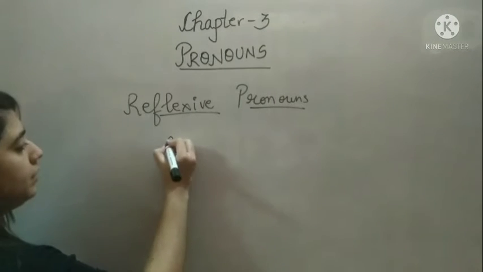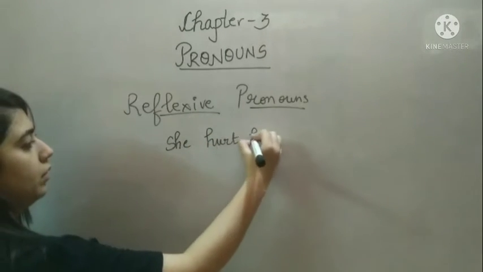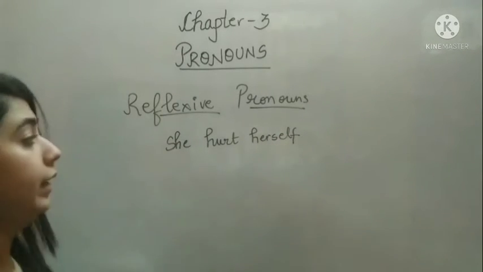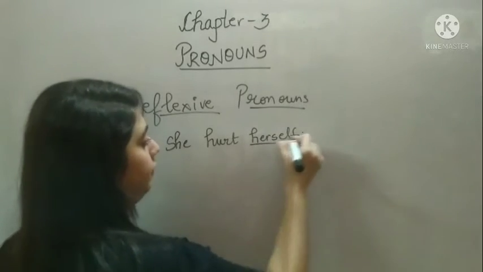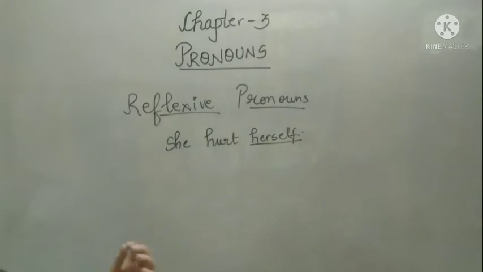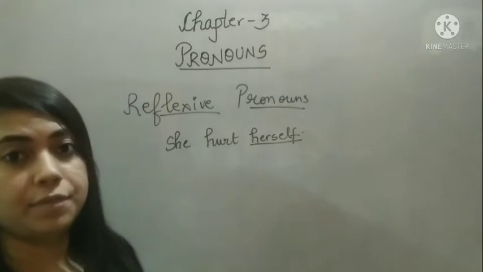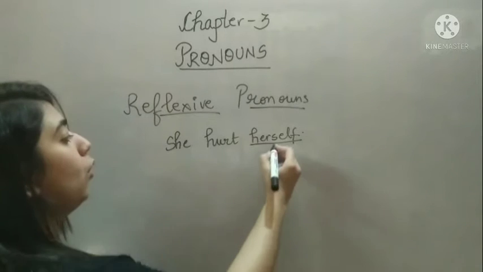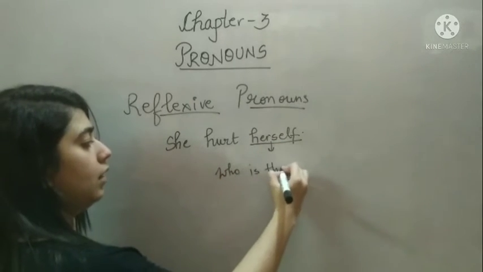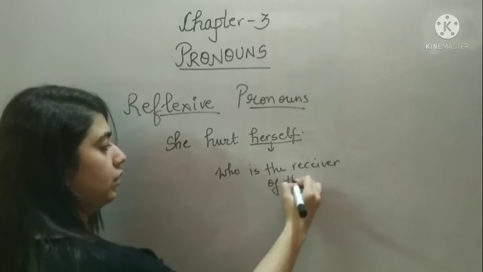Next is reflexive pronouns. For example, I am saying, she hurt herself. Right? So, herself. I am underlining herself here. What are you understanding from this sentence? She hurt herself. That means, who is the receiver of the action?